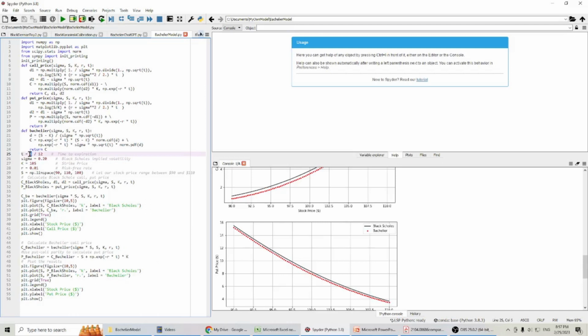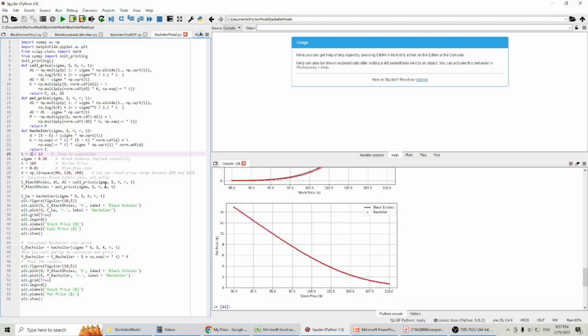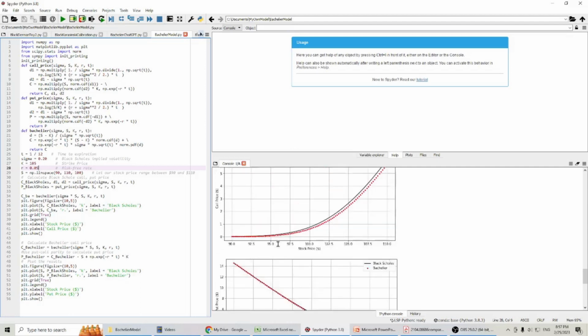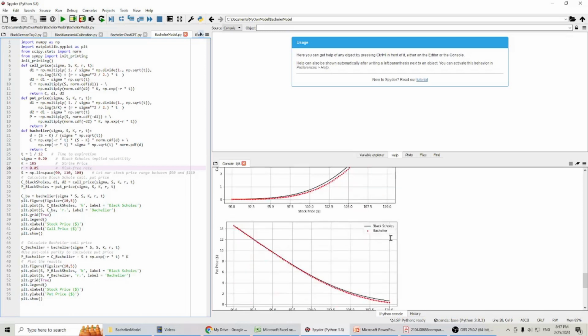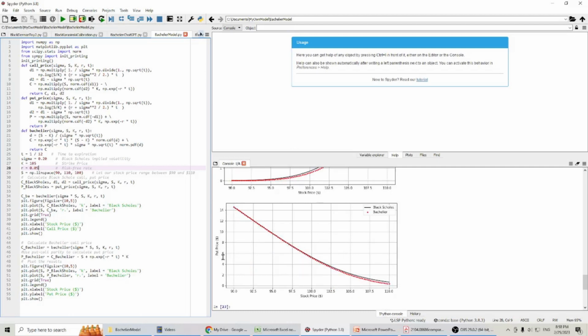Now, if we put the time to expiration back to 1 month, and then we change the risk-free rate to 5%, you can see it also shows a difference for the call price when the stock price is high, and similarly shows a larger difference when the stock price is high for the put option price.